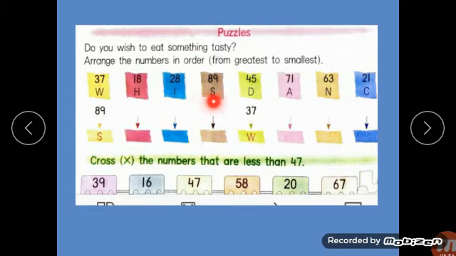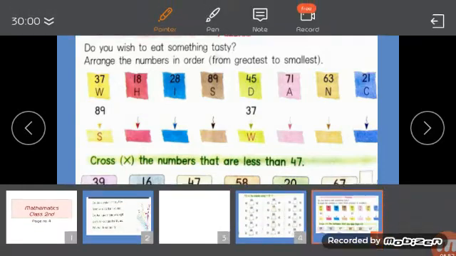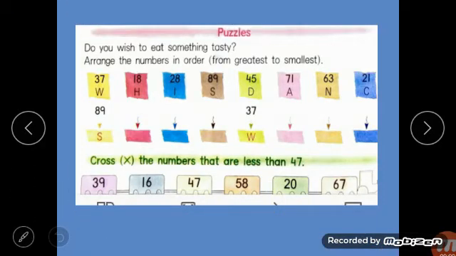Now what is next to 89? Just smaller than 89 but greater than other numbers. So what is that? 37, 18, 28, 45, 71? No, 71. Yes, 71. So here you have to write 71. Okay. Then which alphabet? In that box you have to write A. Okay. So this way you have to complete them.